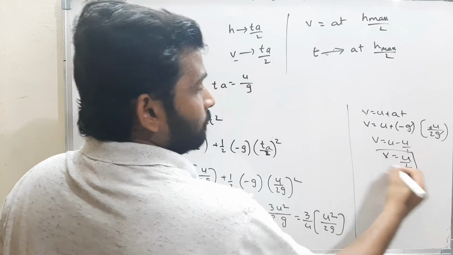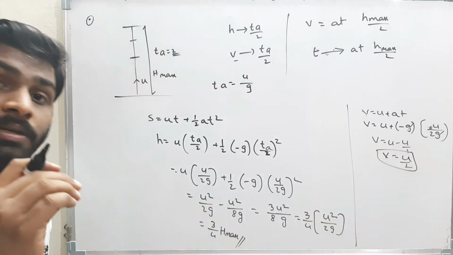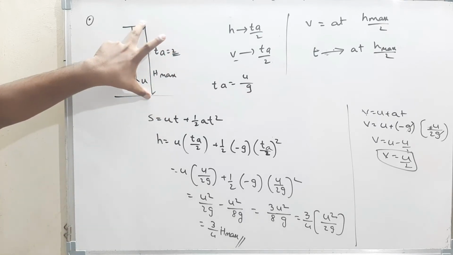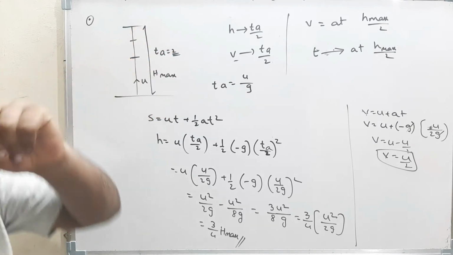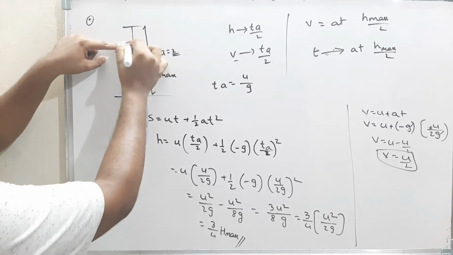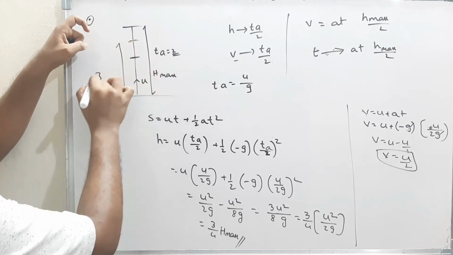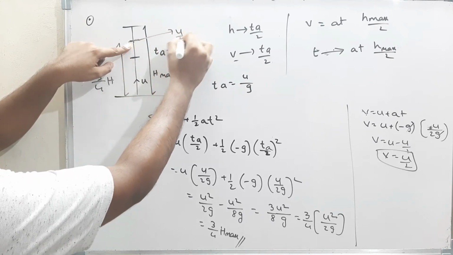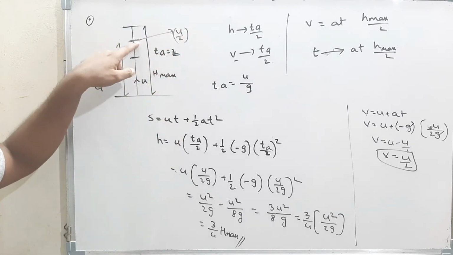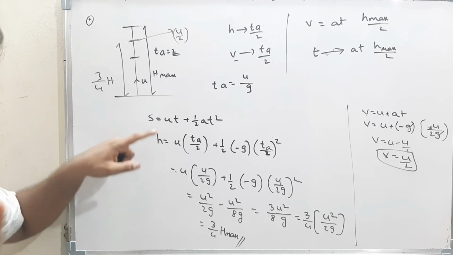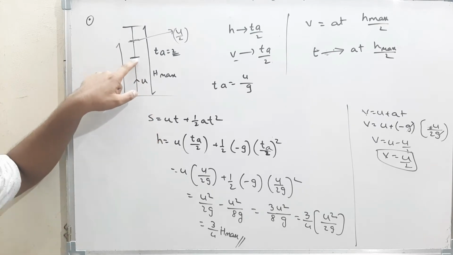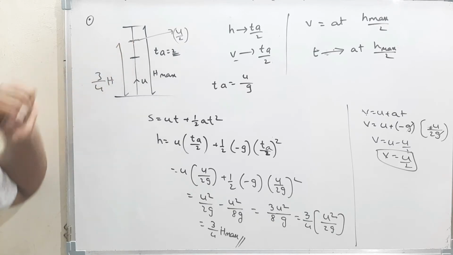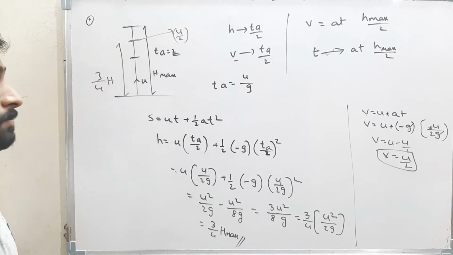That is the velocity at time t equal to half of the time of ascent. If the total time of ascent is 2 seconds, at 1 second the body will be somewhere here, that is at 3 by 4th height. At this point the velocity of the body is u by 2. The velocity of the body is not u by 2 at the half. The velocity is u by 2 at this point, that is at 3 by 4th of the maximum height. Please remember this.